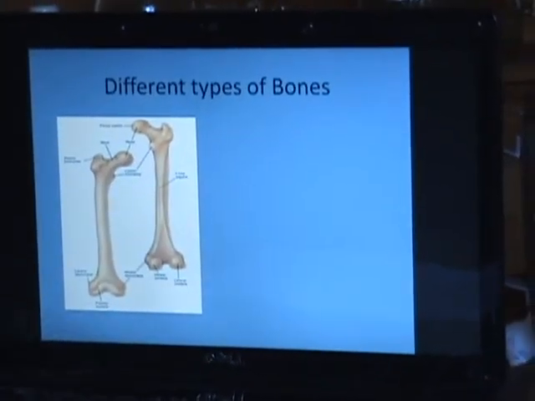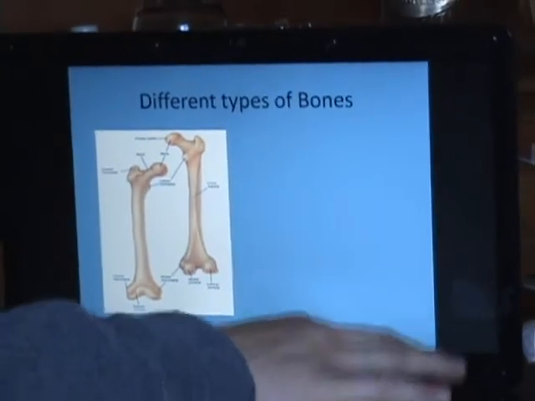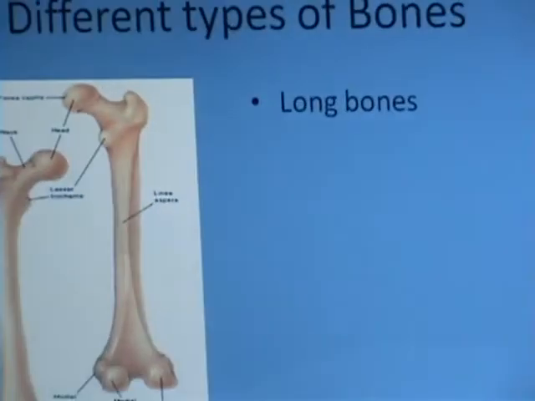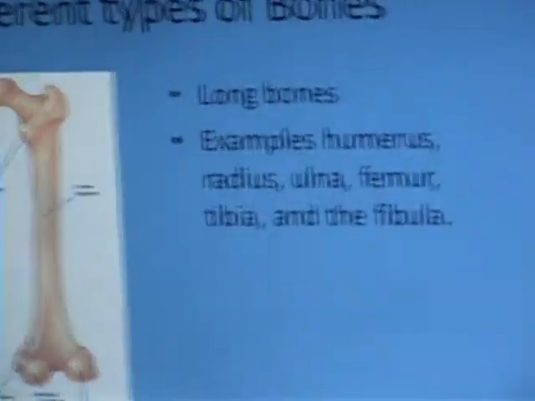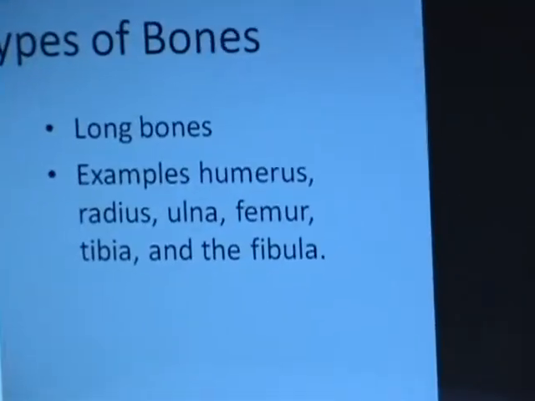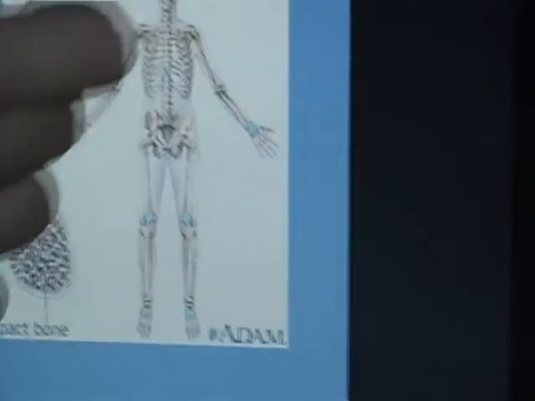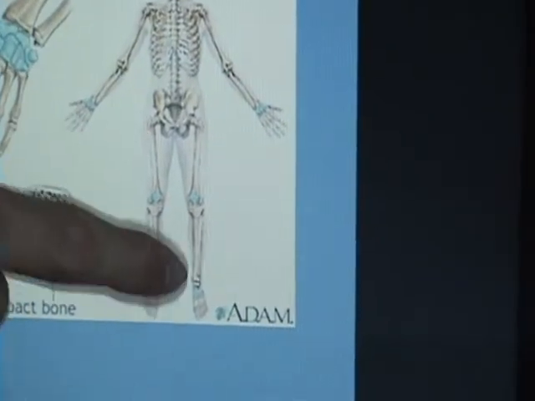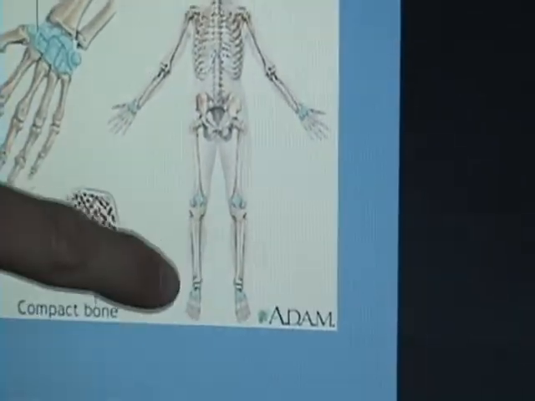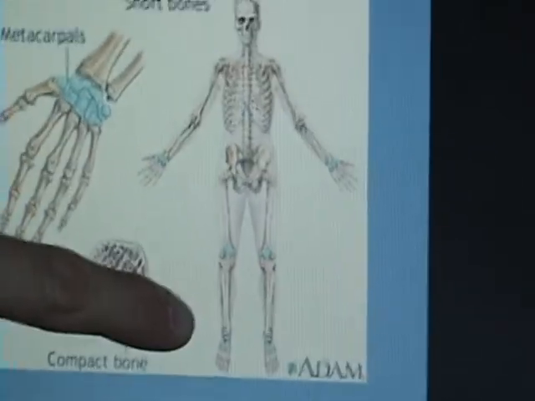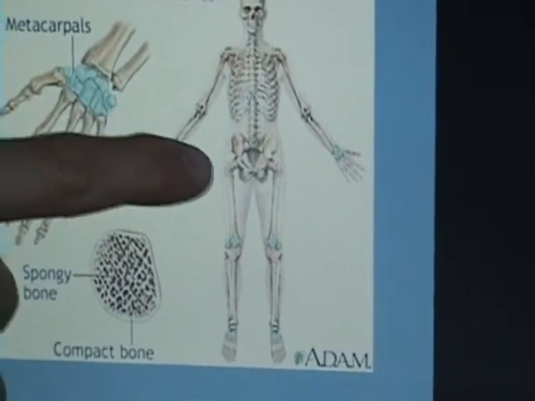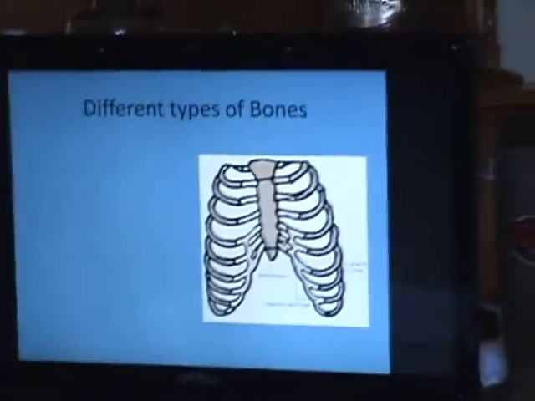Different types of bones. There are 6 different types of bones. Long bones, examples of which are the humerus, the radius, the ulna, the femur, tibia, and fibula. This is the humerus, this is the femur, this is the tibia and the fibula. This is the ulna and the radius. Long bones have 2 epiphyses, 2 metaphyses, and a diaphysis, and they're in both your upper body and your lower body.